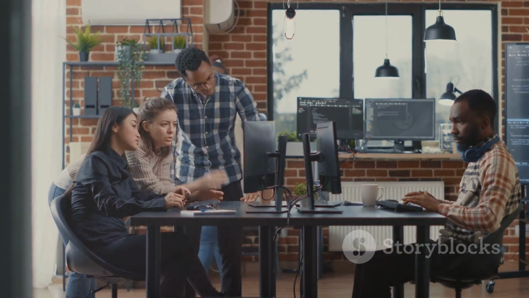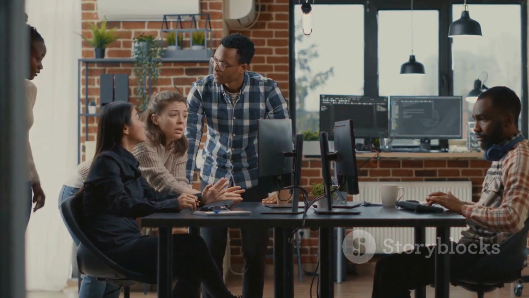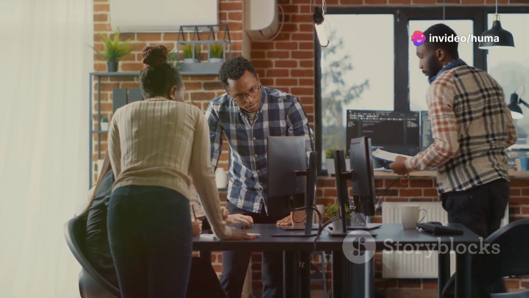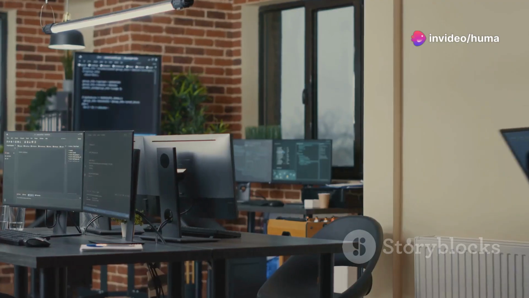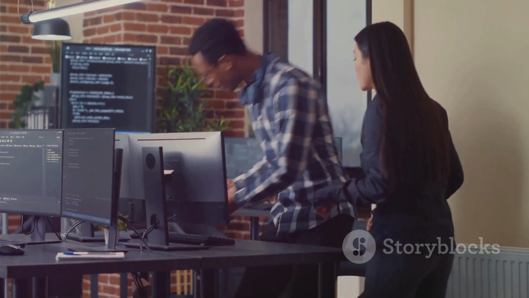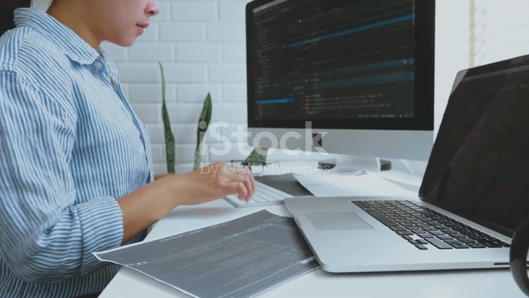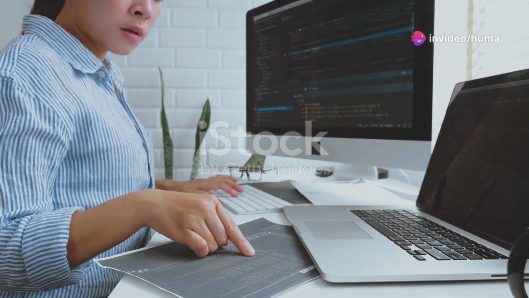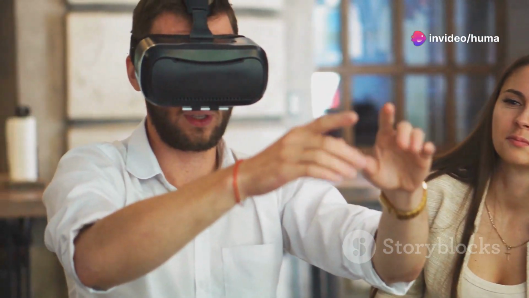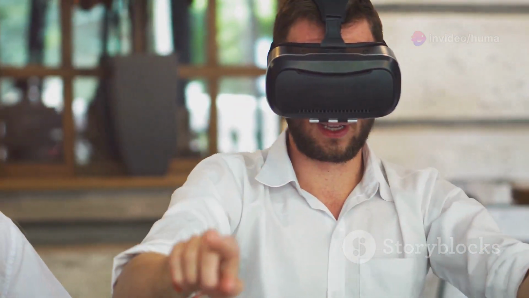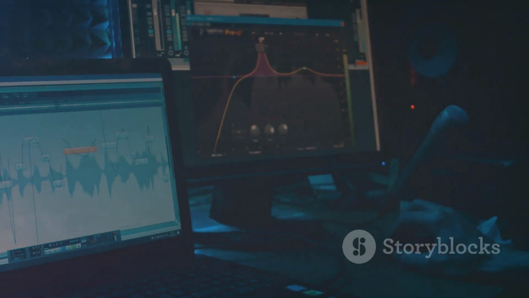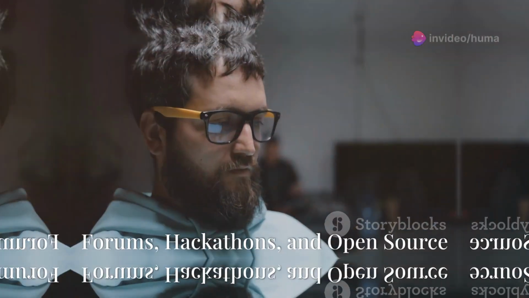Internships provide invaluable opportunities to gain real-world experience in a professional setting. You'll work alongside experienced professionals, contribute to meaningful projects, and gain insights into industry best practices. As you gain experience, start building a portfolio of your best work. This could include personal projects, contributions to open-source projects, or projects completed during internships. A strong portfolio showcases your skills and experience to potential employers. Remember, your skills and portfolio are your best assets in the job market.